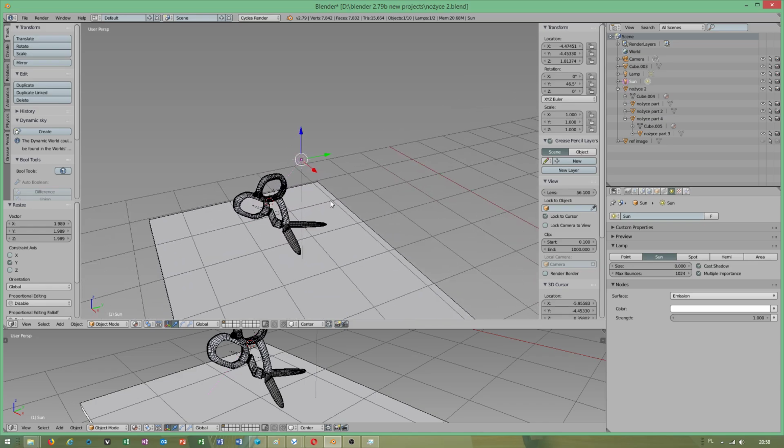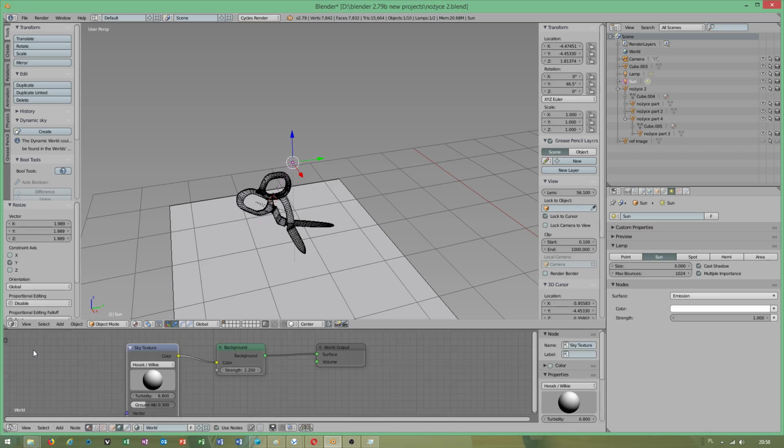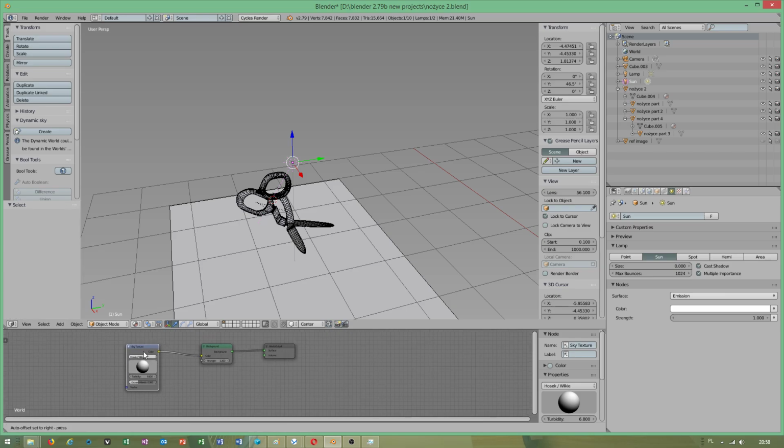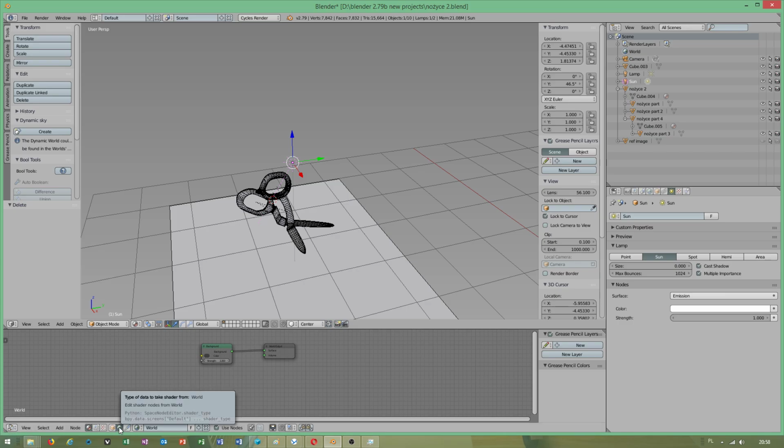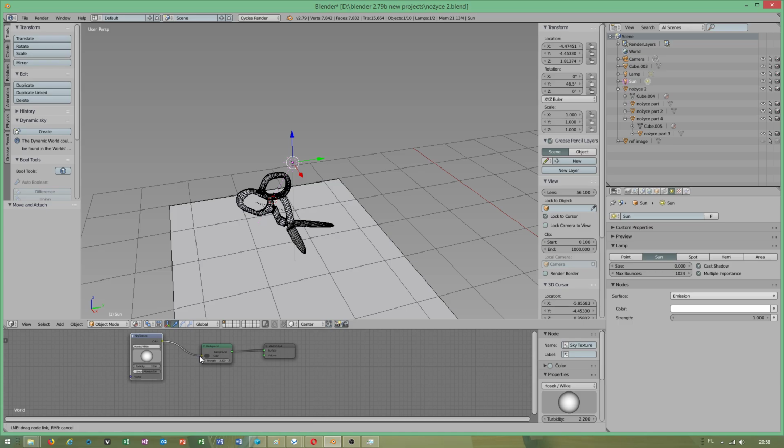Okay, next thing, I have to show you in the Node Editor how to add a sky texture. When you open this up, you have to switch to the world icon. Then you add texture sky. But you connect from sky to background. Background must be connected to output.